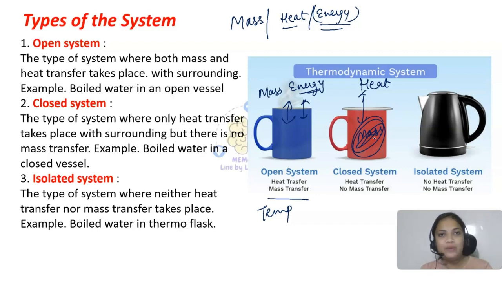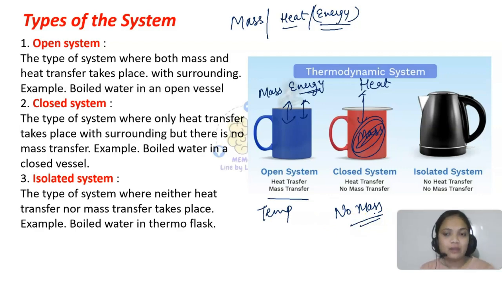Means those water vapors that were getting formed, vaporization ho rahi thi, but those water vapors, they could not escape into the surroundings. Try to understand, because I have covered it with the lid. So they cannot escape to the surroundings. So mass transfer has not taken place, but only energy transfer has taken place.